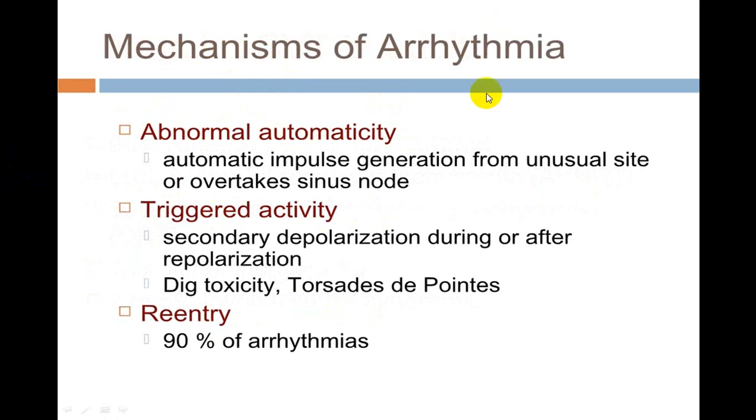The mechanism we have discussed many times, and we have discussed it in the arrhythmias chapter. That is because of abnormal automaticity, or there is a triggered activity in the depolarization zone because of digoxin toxicity, or because of torsades de pointes, or because of other drugs like cocaine, amphetamine, etc. Digoxin is the most common. You can see here again, 90% of the time it is because of re-entry. So 10% of these are because of abnormal automaticity or triggered activity. So always look for re-entry tachycardias whenever you look at a supraventricular tachycardia.